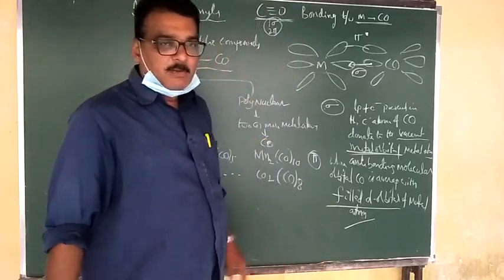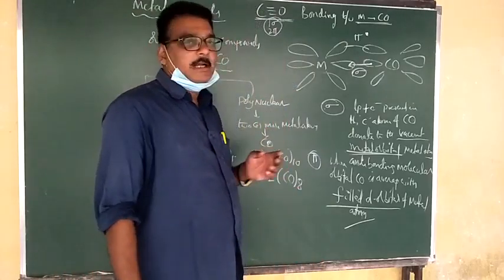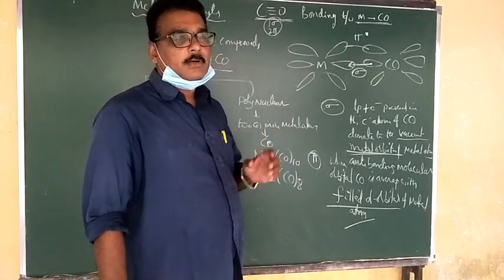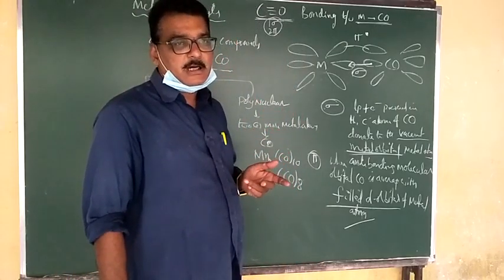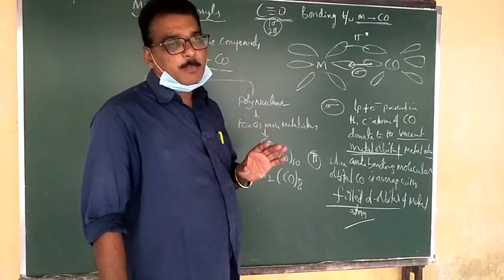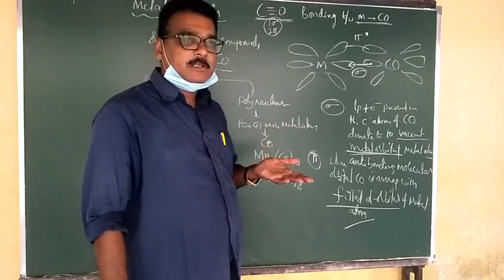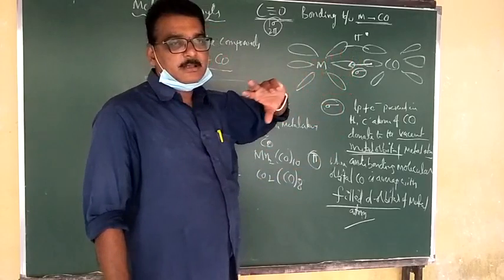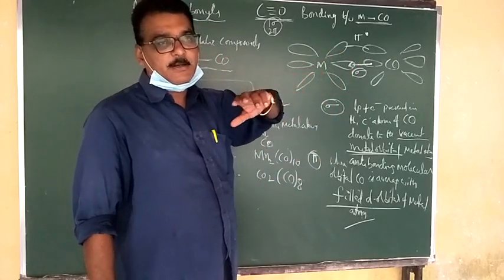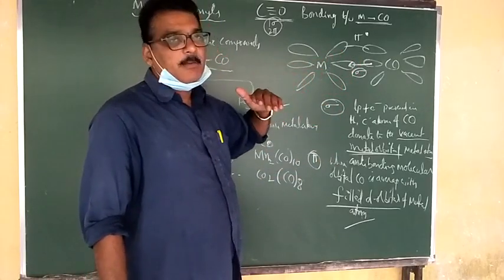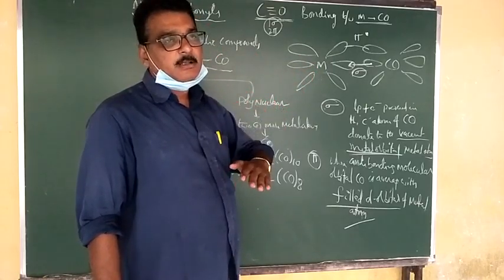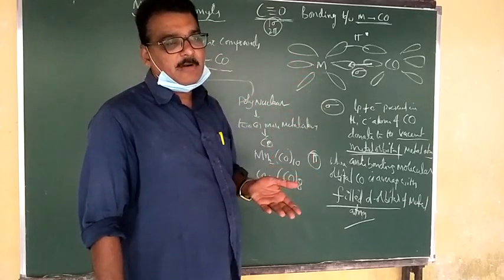Pi star. Before, in MO theory, bonding molecular orbital means sigma, so anti-bonding means sigma star. Bonding means pi, anti-bonding means pi star. Already one sigma bond means one single bond is completed. For pi bonds to form, first of all we have to complete the sigma bond, and then only the pi bond will be formed.